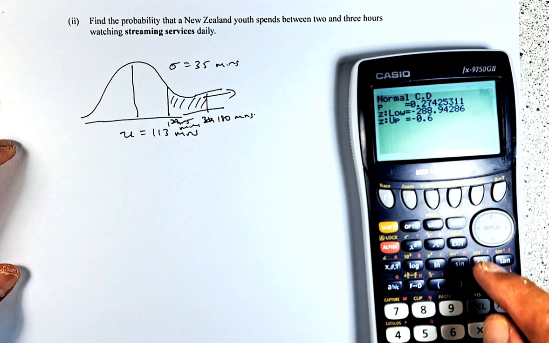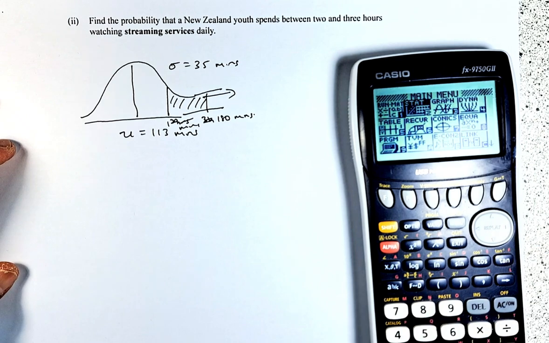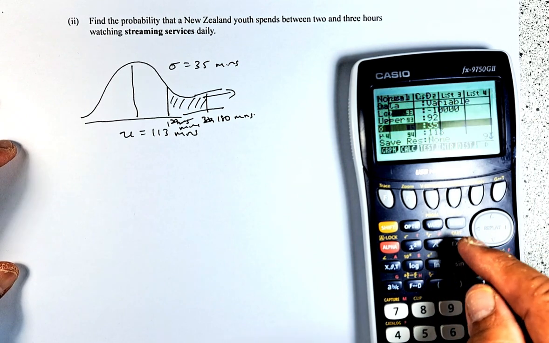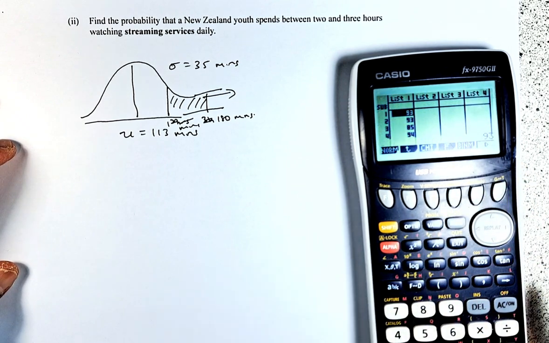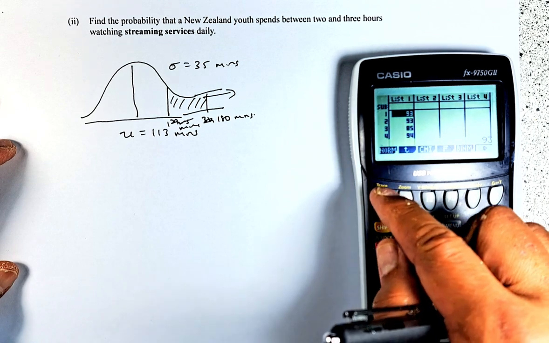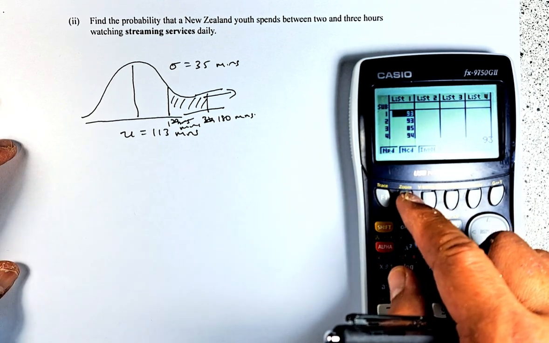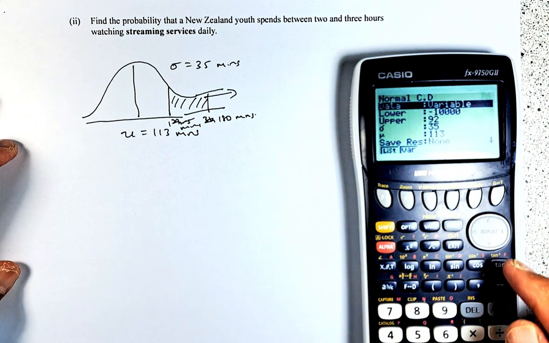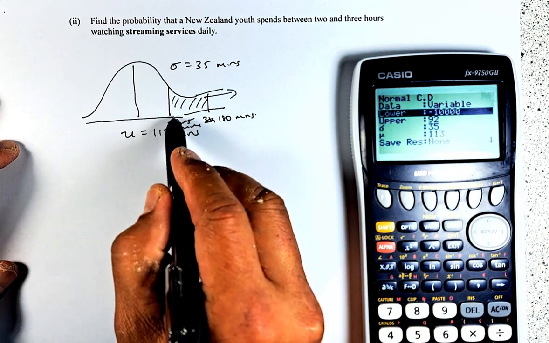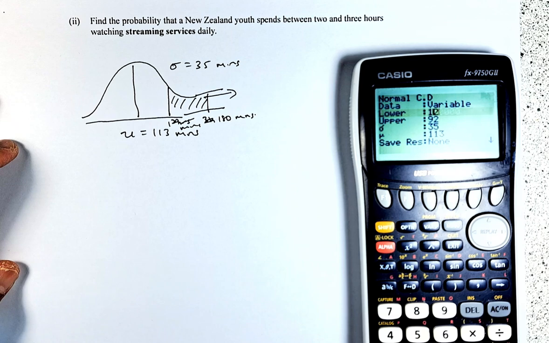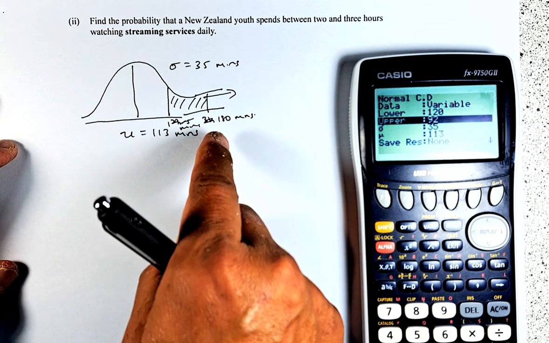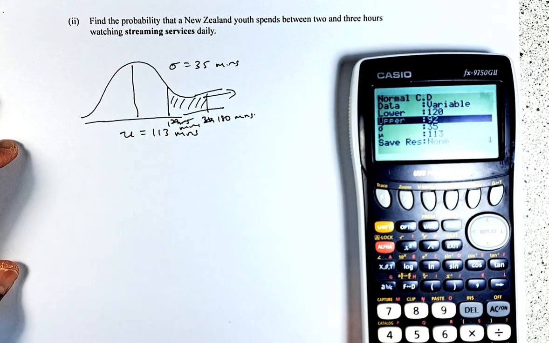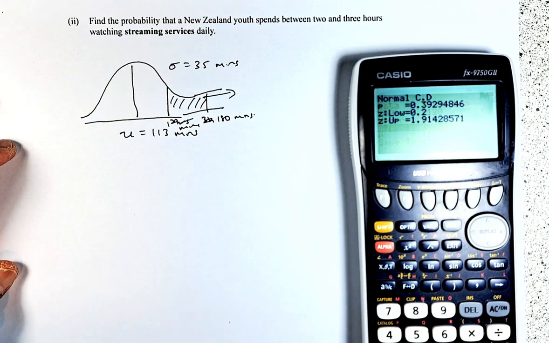Again we go to the menu, go to stats, exit, and then we start again. Distribution, then normal again, F1. Then NCD. Remember, a normal distribution calculation is always NCD. Now we're going to put in the data. This time the starting point is going to be 120. Execute. The upper limit is where it ends, which is 180. Execute, and then the mean and standard deviation are the same, so we just execute there.